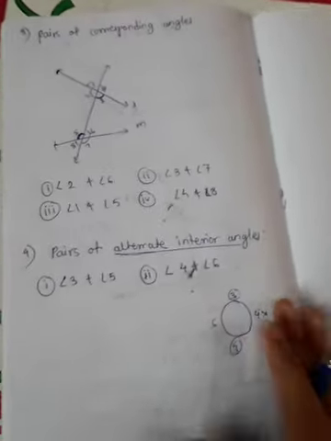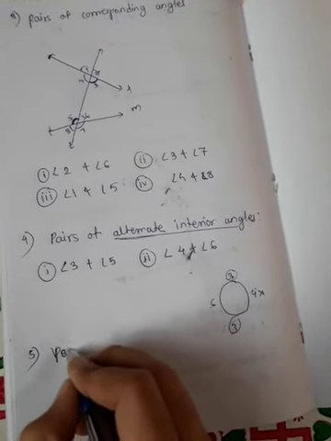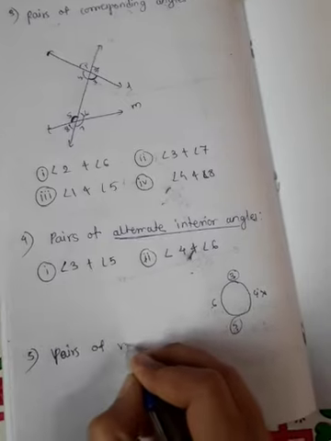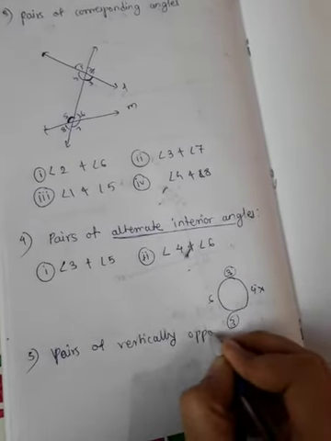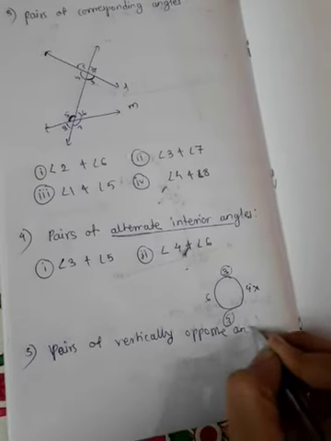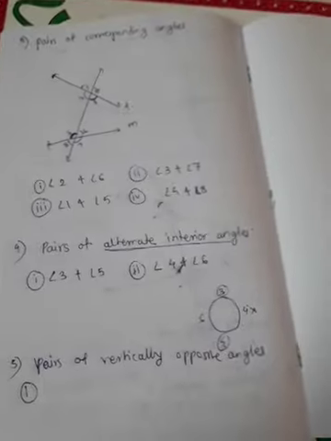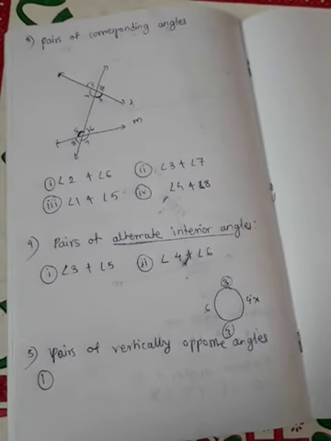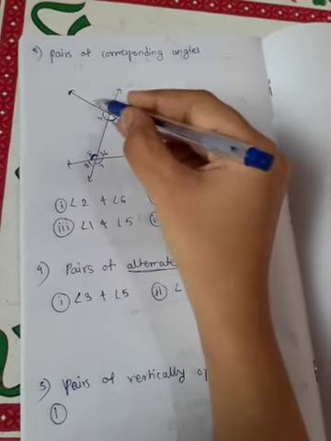Okay, now let us see fifth, that is pairs of vertically opposite angles. So how many pairs of vertically opposite angles are formed? See here, these two are intersecting lines.